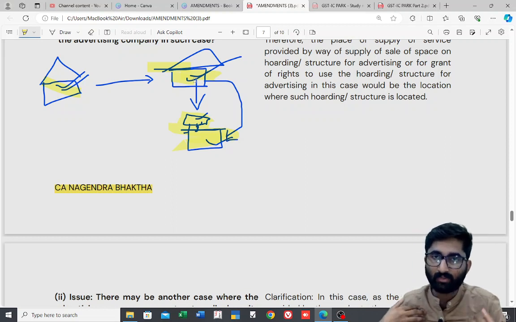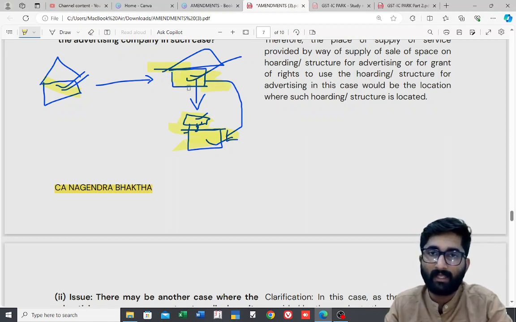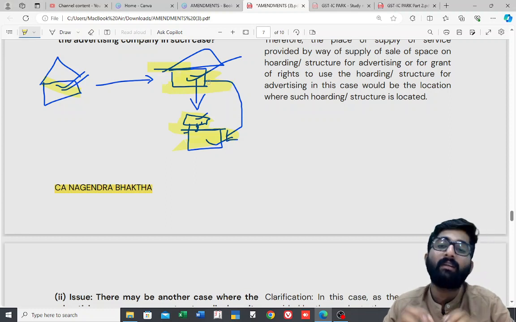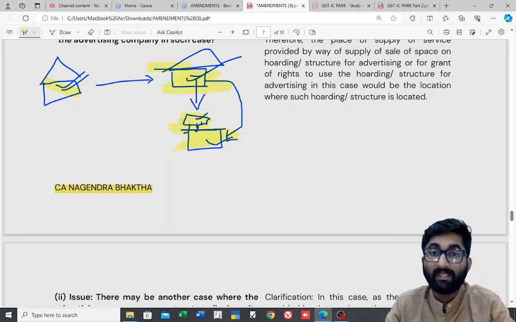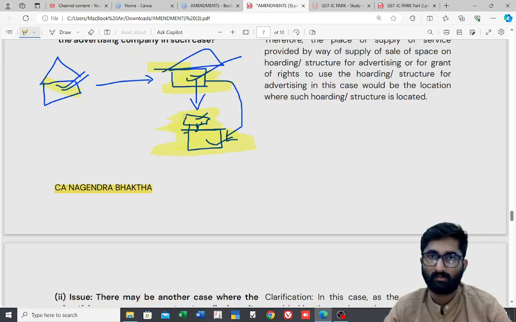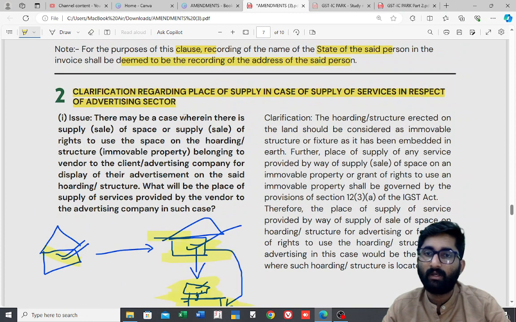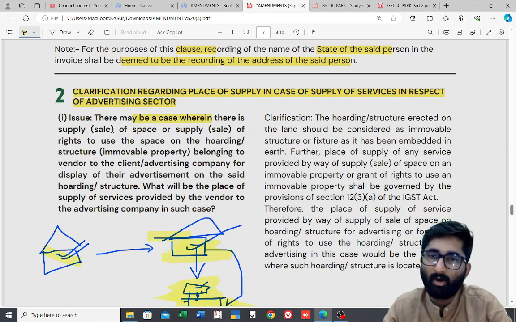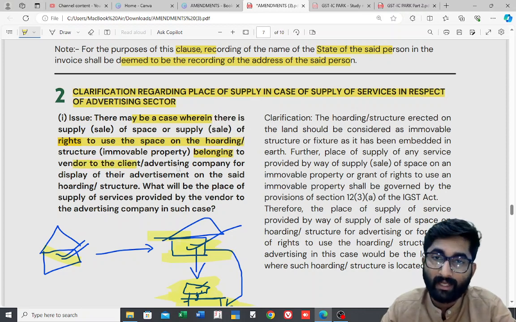So I gave services to this advertising company. Now the place of supply is where that immovable property is located. That place will be the place of supply. As simple as that. I hope you understood this. So now you read the issue. There may be a case where there is a supply, that is sale of space or supply of rights to use the space of holdings, structure of immovable property belonging to the vendor or to the client.